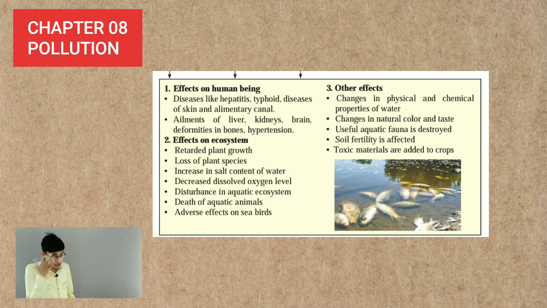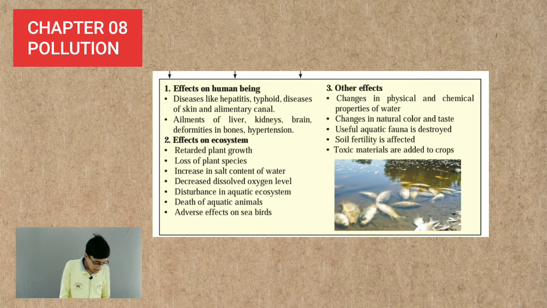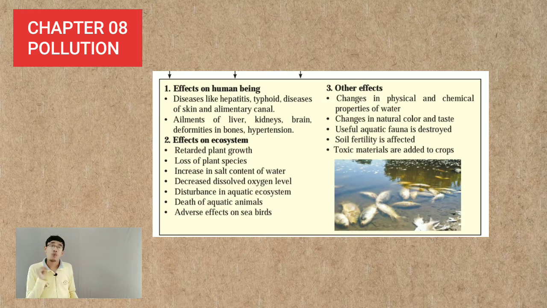Then ailments of the liver, kidneys, brain, deformities in bones and hypertension. If we are using contaminated water, it is going to affect our body and the organs of our body, for example liver, brain and kidney.